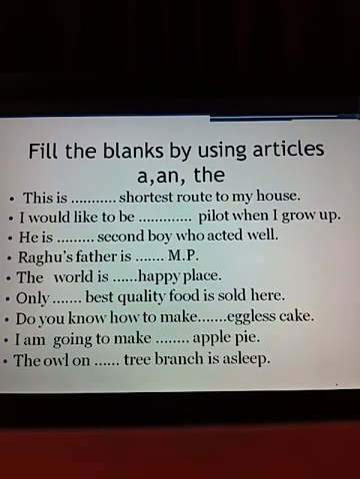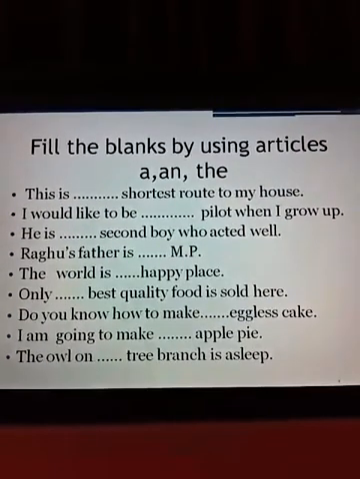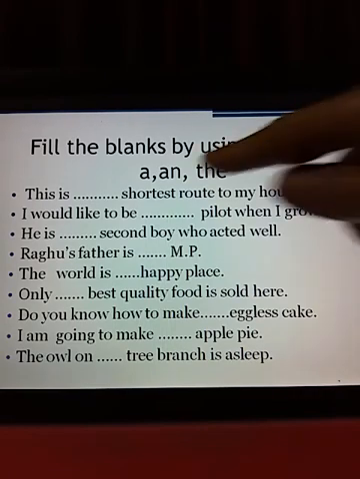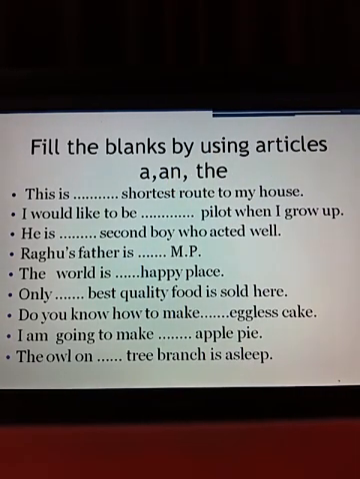So let's fill in the blanks by using articles a and the. Okay, now see, this is shortest. Shortest is a superlative degree. So what we are writing here? This is the shortest route to my house. I would like to be a pilot, single pilot, a pilot when I grow up. He is second boy. I told you ordinal numbers. Before the ordinal numbers, we are writing the. He is the second boy who acted well.